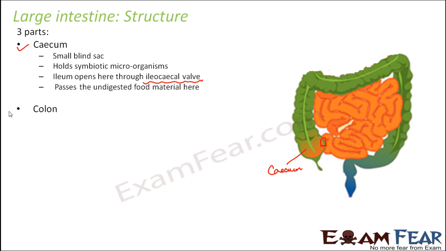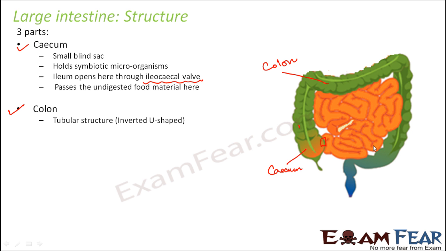The next part is the colon. This is the tubular structure. The colon starts from here and continues till here, so this entire portion is colon. The colon is the longest part of the large intestine, because the starting portion is the cecum and the terminal portion is the last part, that is the rectum.